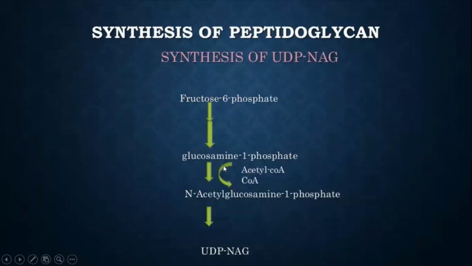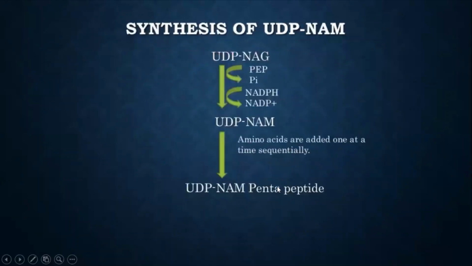Glucosamine 1-phosphate, acetyl CoA is being added, and then you get N-acetyl glucosamine 1-phosphate. Later you get UDP-NAG. So what is this UDP? You have got those carriers, UDP-choline, all those carriers are there. Now UDP-NAG, then again all others. From UDP-NAG you get your NAM, and then later all those amino acids are added one at a time to form the pentapeptide.